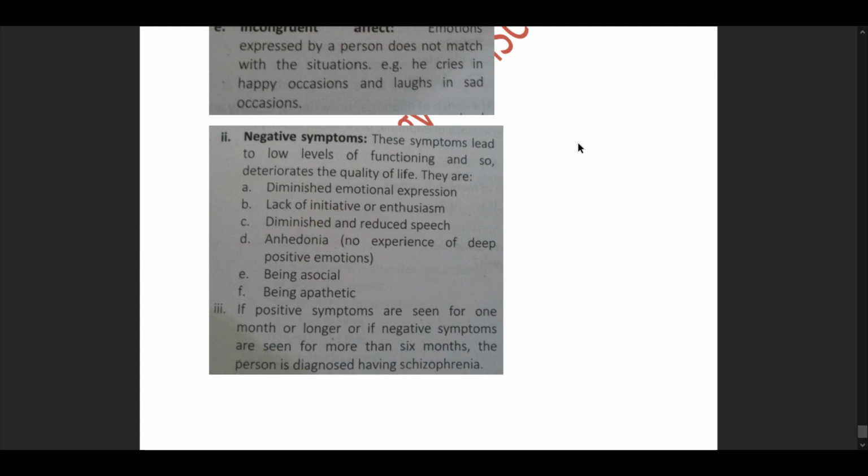Then we move forward to our third pointer that explains what both of these symptoms mean and what could be understood from this. If positive symptoms are seen for 1 month or longer, or if negative symptoms are seen for more than 6 months, the person is diagnosed with having schizophrenia.